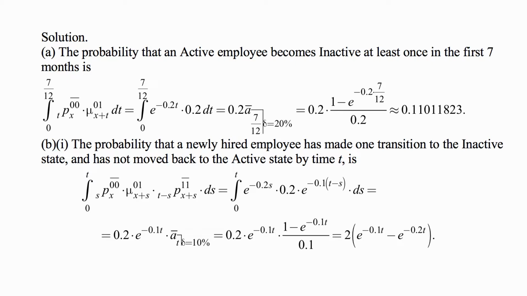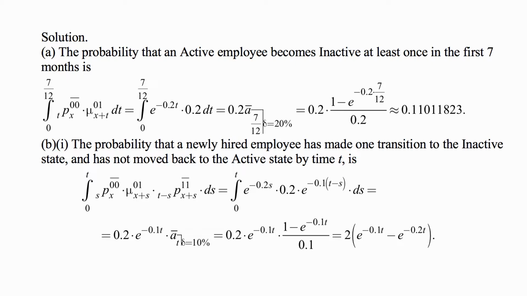For Part B, the probability that a newly hired employee has made one transition to the inactive state and has not moved back to the active state by time t is the integral from 0 to t of first remaining for time s in state 0, then transitioning into state 1 with force mu 0,1, and then remaining in state 1 until the end of the period, for a period of time of length t minus s.